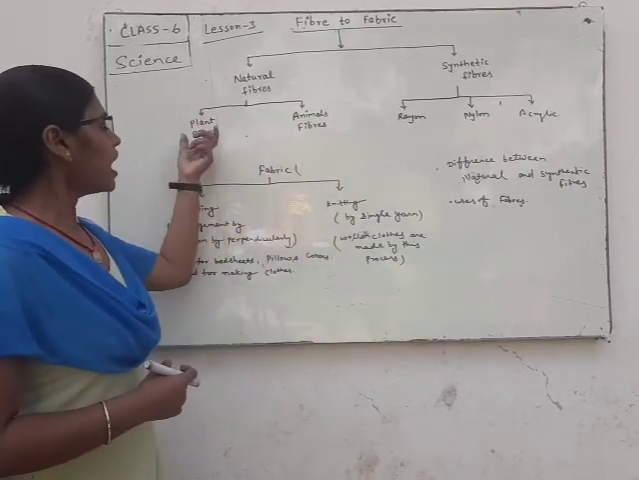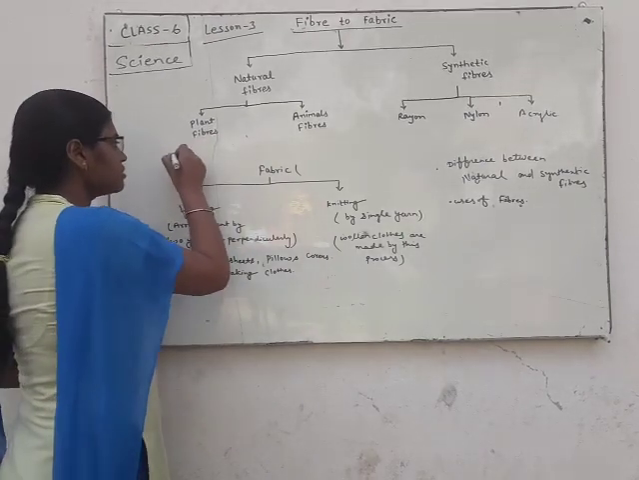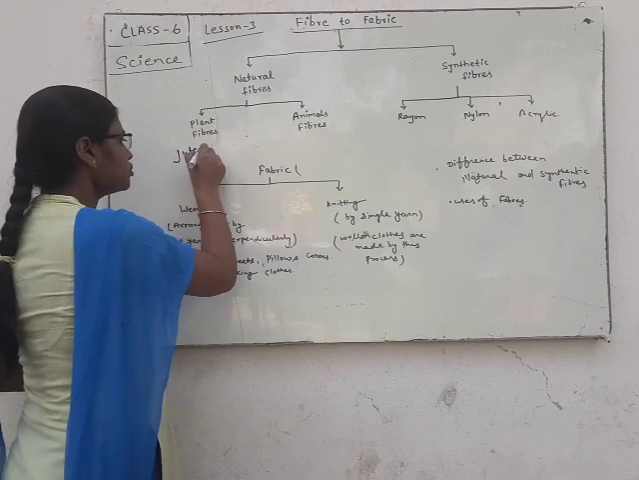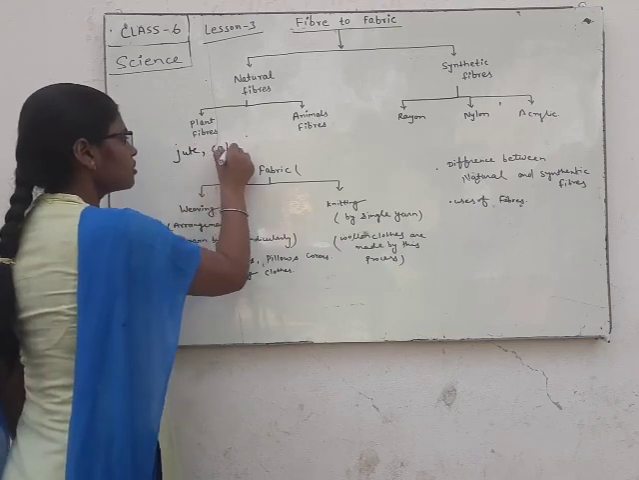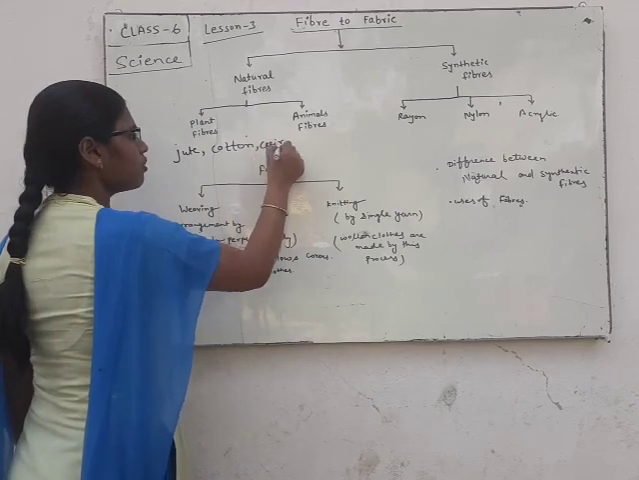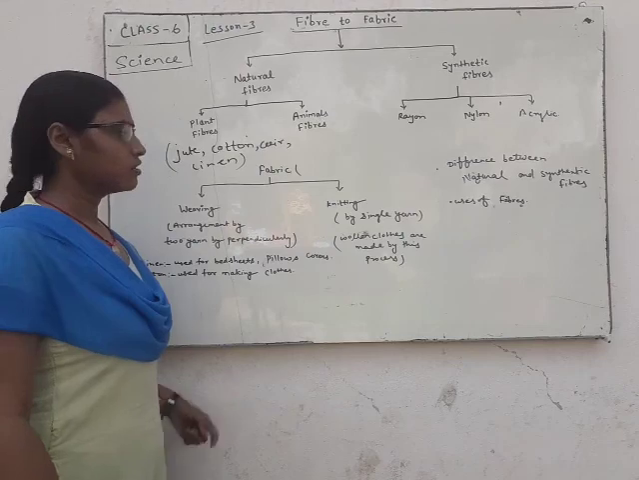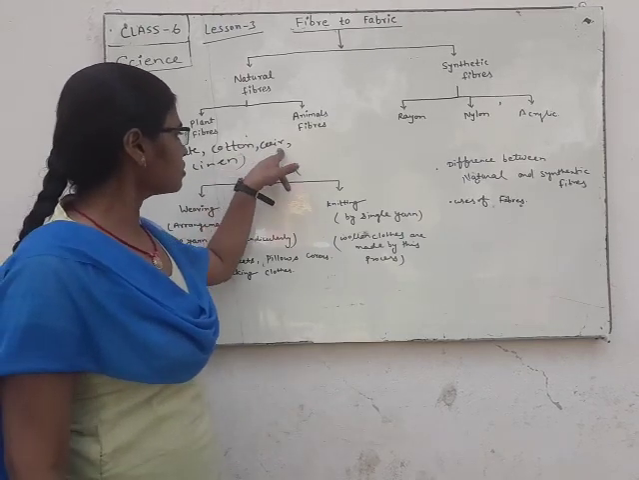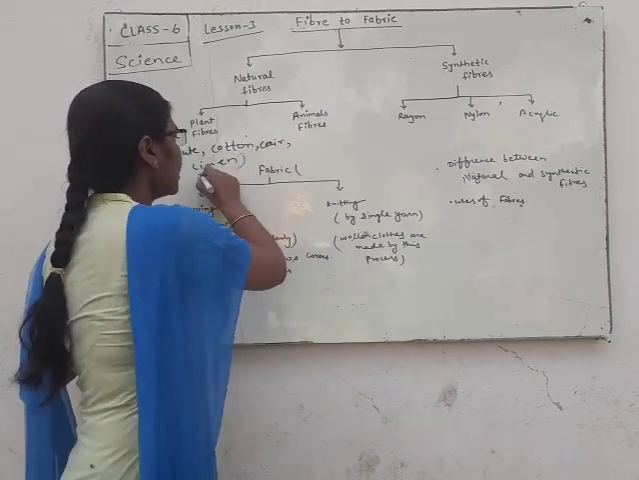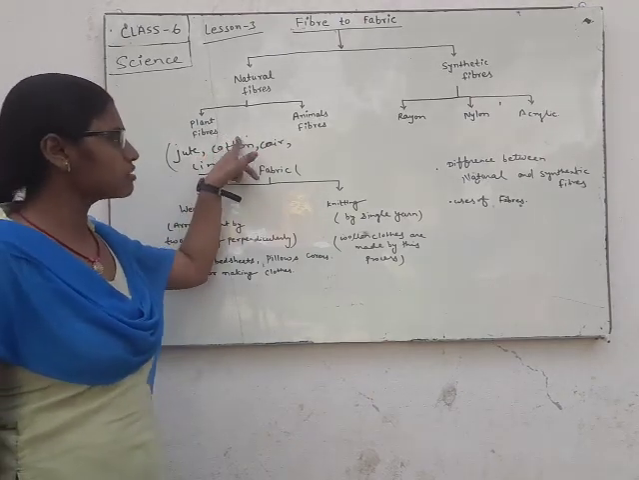So plant fibers are such as jute, cotton, coir, nylon. Jute, cotton, coir, they are plant fibers.